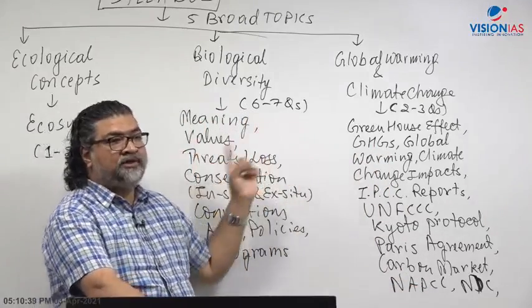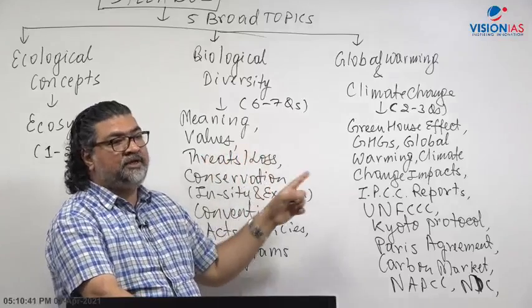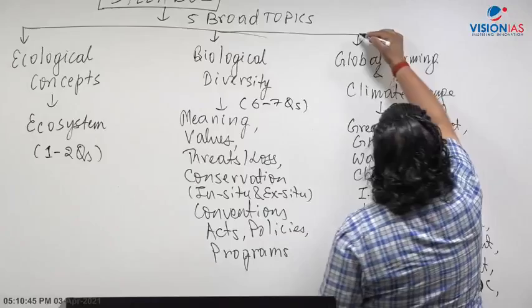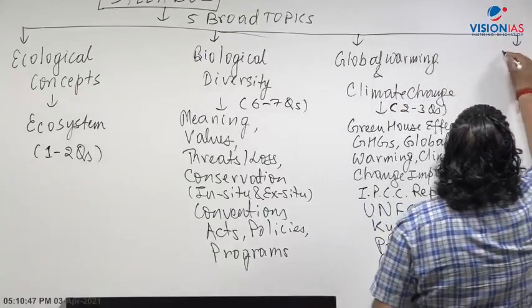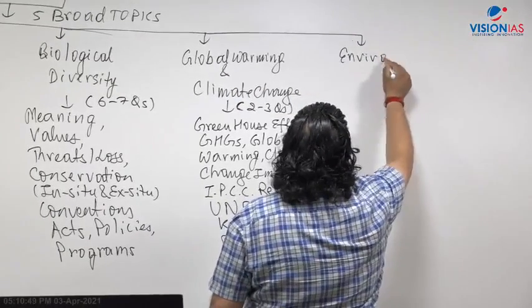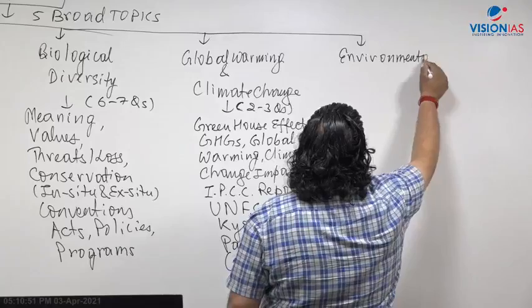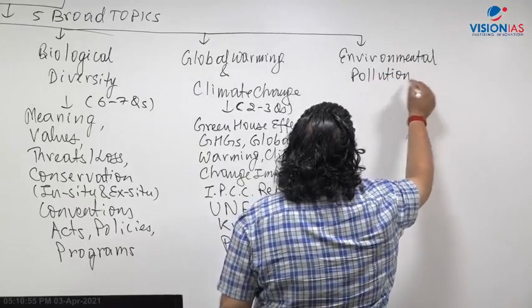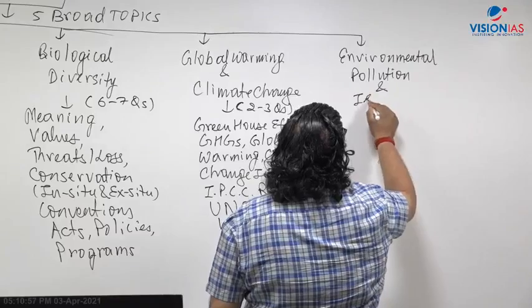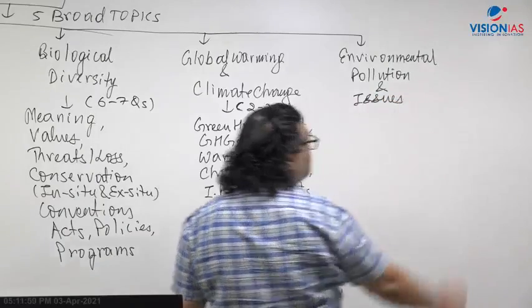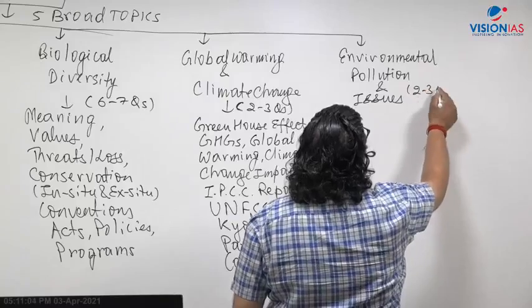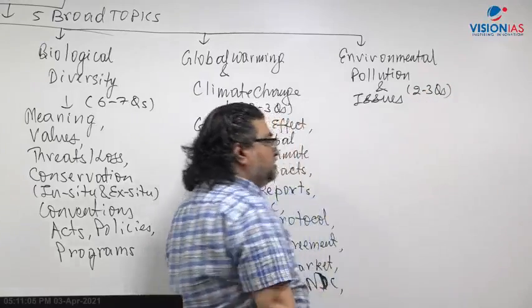What are the broad topics on which UPSC asks questions in the pre-exam? There will be current topics also linked with that. Then comes environmental issues and problems, environmental pollution, and whatever the concerns and issues are there. Again you will find questions, two to three. I'm giving just the range of questions which can be asked.